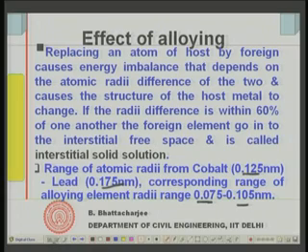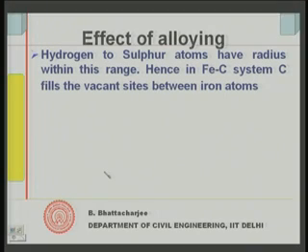And interestingly, this size, 0.075 nanometer to 0.105 nanometer atomic radii, belongs to only 6 elements, hydrogen to sulfur.